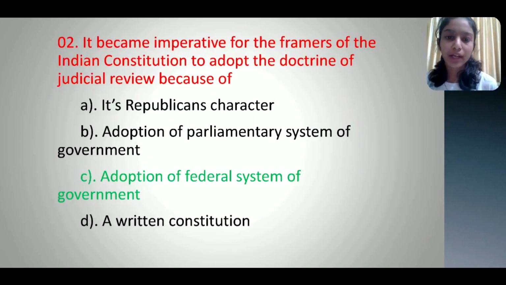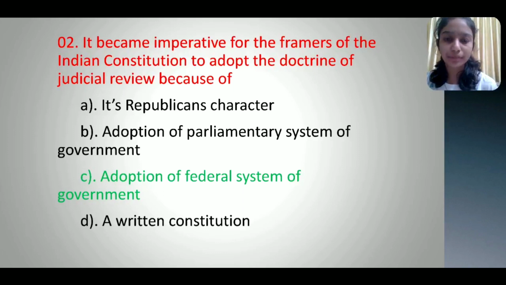Second question. It became imperative for the framers of the Indian Constitution to adopt the doctrine of judicial review because of: Option A, its republican character, option B, adoption of the parliamentary system of government, option C, adoption of federal system of government, option D, a written constitution. And the correct option is option C, adoption of federal system